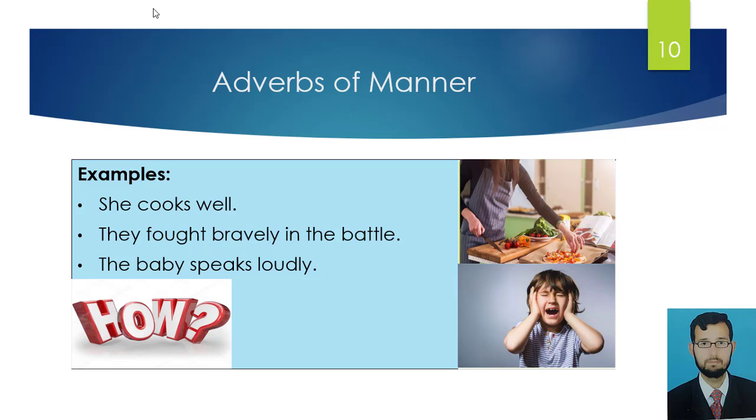Example number 1 tells us how she cooks. The answer is well. In first sentence, well is an adverb of manner. Example number 2 shows how they fought. The answer is bravely. So bravely is an adverb of manner. In sentence number 3, answer the question how the baby speaks. The answer is loudly. So loudly is an adverb of manner.